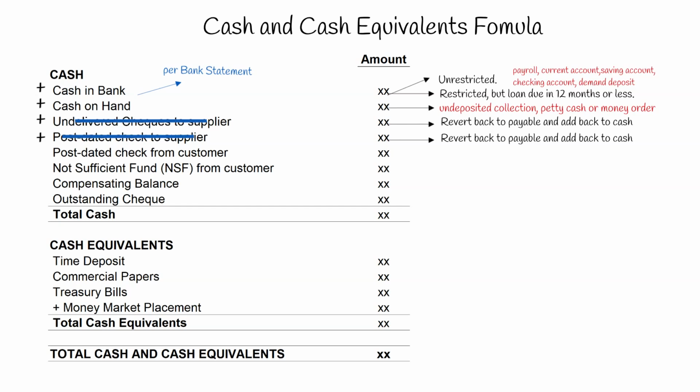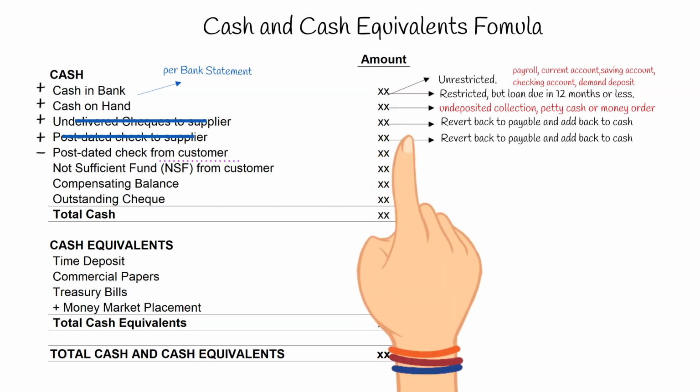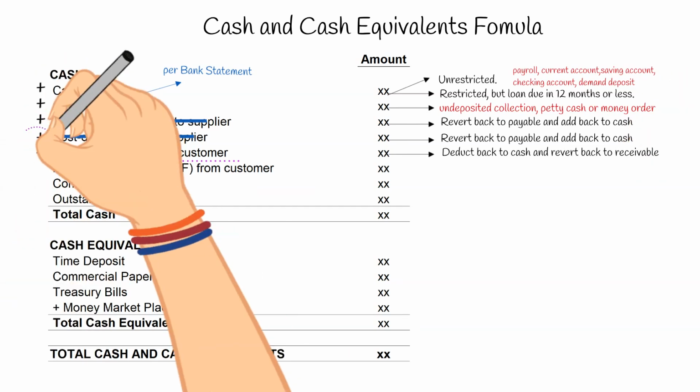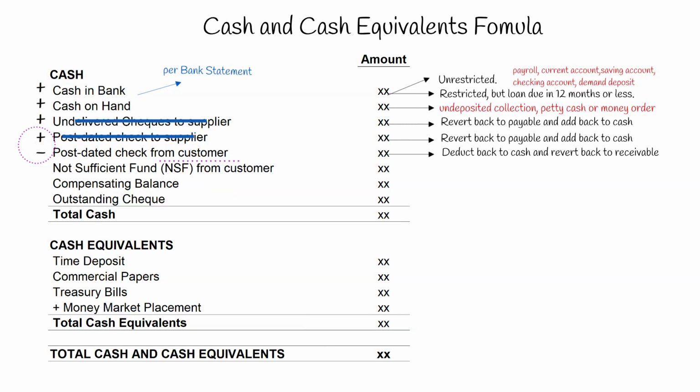The treatment of post-dated check differs if the check is from the customer, meaning it is the company who received it. Instead of adding it back as mentioned earlier, it should be deducted back from the cash balance per book and reverted back to receivable account. Note, the treatment differs depending on who issues the check, so be careful of this.